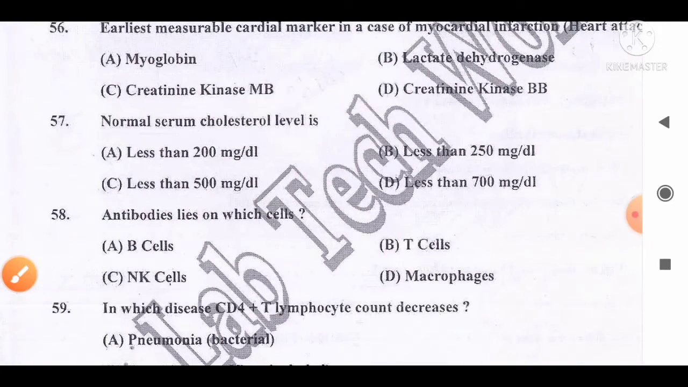Move to the next question, number 57. Normal serum cholesterol level is dash, and the options are A, less than 200 milligrams per deciliter; B, less than 250 milligrams per deciliter.